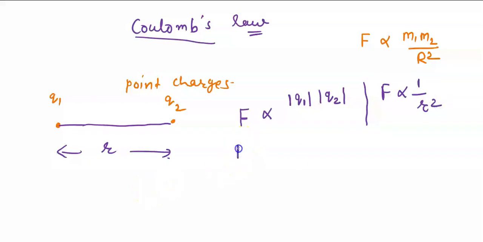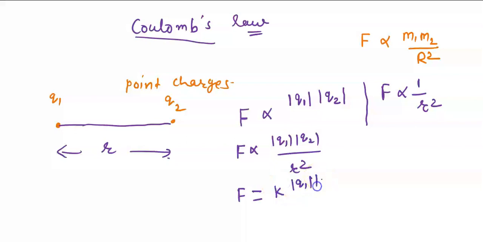If we combine these two, we will be getting F is proportional to mod of Q1 mod of Q2 upon R square. If we remove the proportionality sign, you know that there always comes a constant. So this constant is K. F equals K Q1 Q2 upon R square.